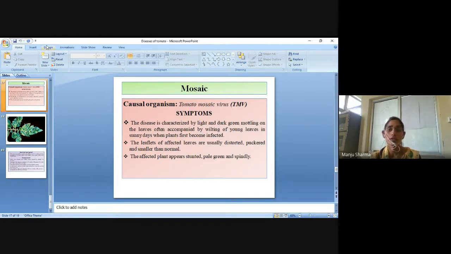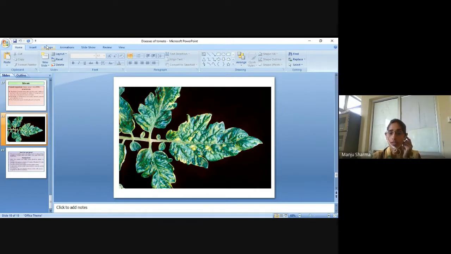The leaflets of affected leaves are usually distorted, puckered, and smaller than normal. The affected plant appears stunted, pale green, and spindly. So these are the symptoms: a leaf will be curled, the size of the leaf will be short compared to the other leaves, and yellow color spots will be there.